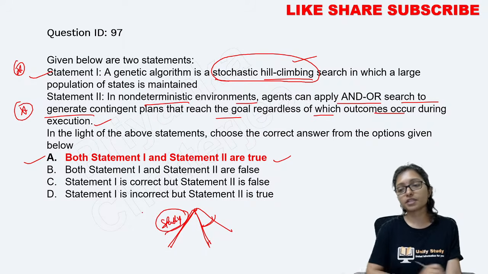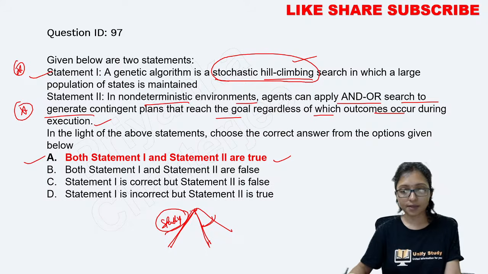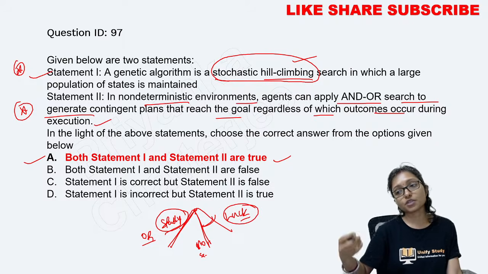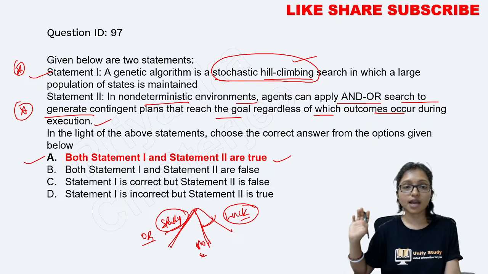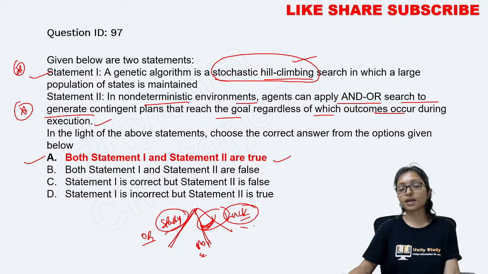It is deterministic that I study well, I prepare well, and I will pass the exam. So it is your OR part. And part is like that you did not prepare, you did not study, and after that you are depending on your luck. Means it is totally non-deterministic. It is a non-deterministic environment, because here you did not study and you are depending on luck. If both are satisfied, then only maybe you will pass the exam.